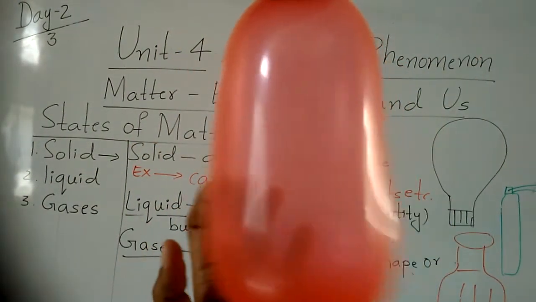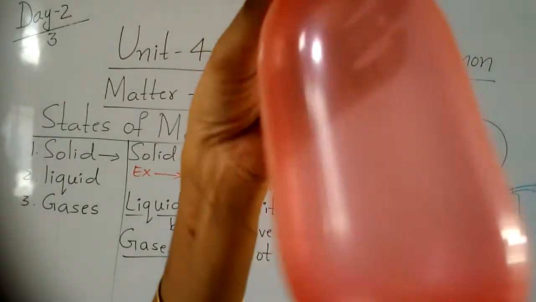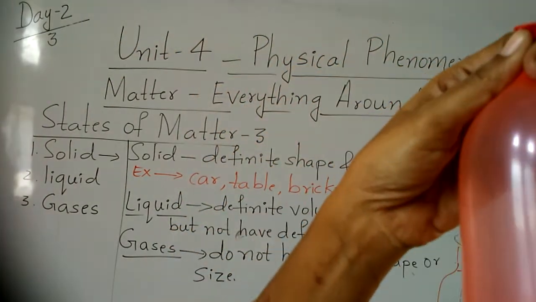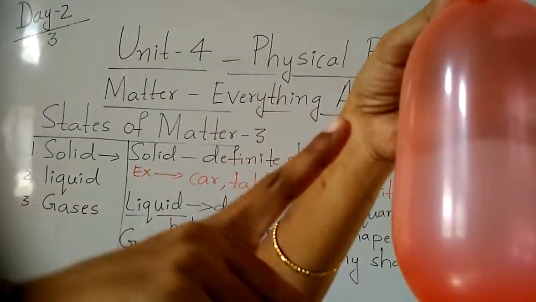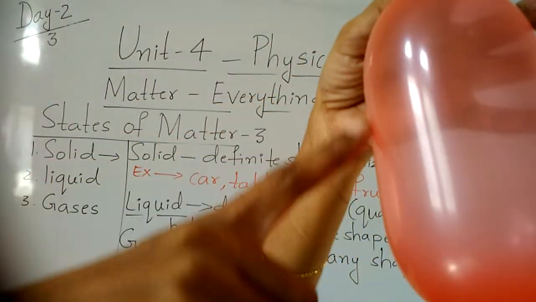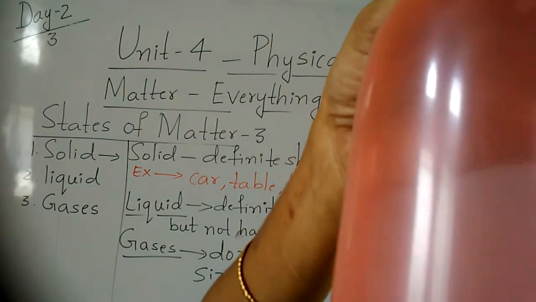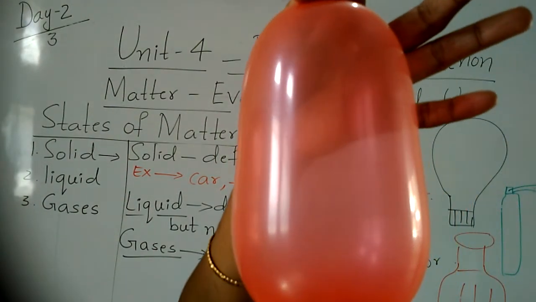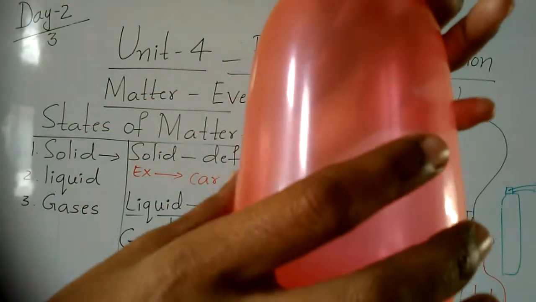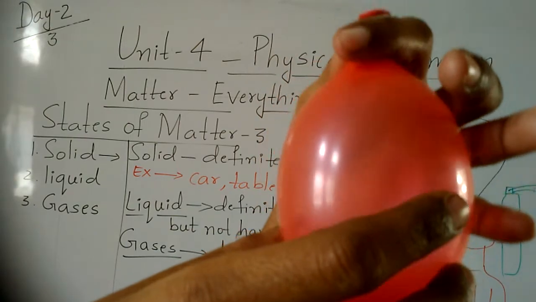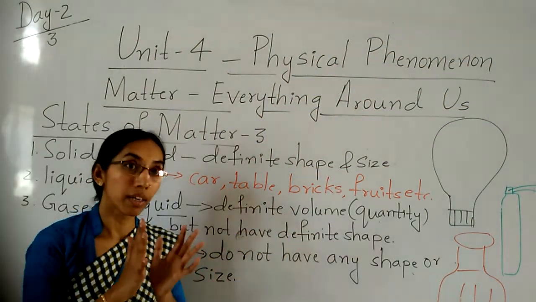That means what? It takes the shape of the balloon only. Yes or no? See, at the start it is like this, without air. When I blow, it takes the shape of the balloon. That means inside there is air. It's filled, it occupies the whole space in a container. Clear, children?